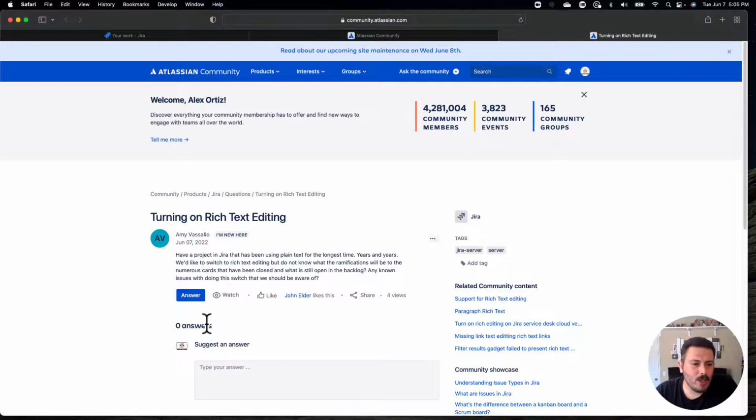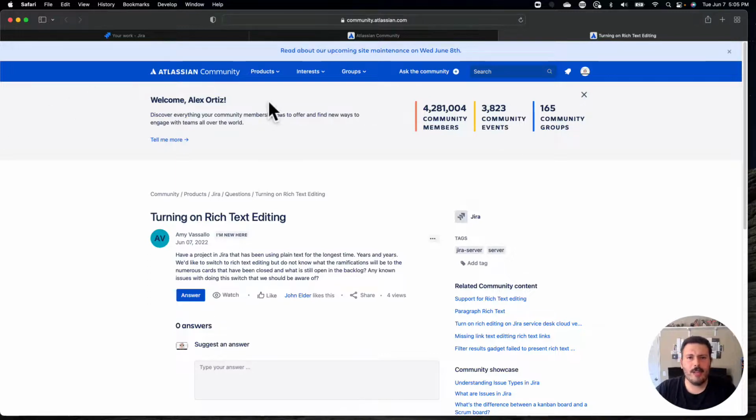We'd like to switch to rich text editing, but do not know what ramifications will be to the numerous cards that have been closed and what is still open in the backlog. Any known issues with doing this switch that we should be aware of? So let's take a look. Let's go and reproduce this.